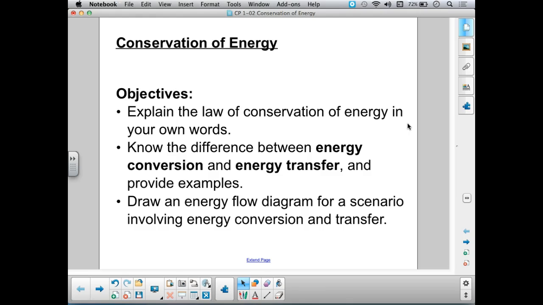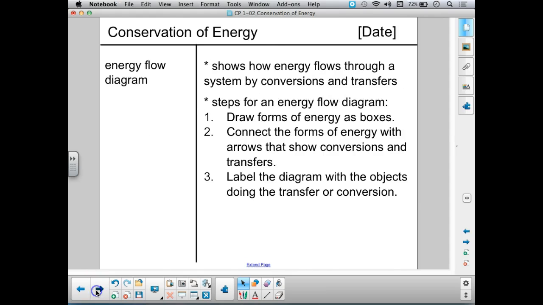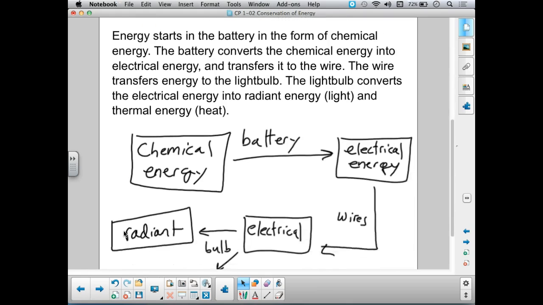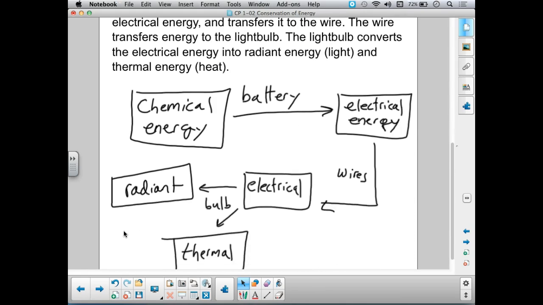Do you know the difference between an energy conversion and an energy transfer? And can you provide an example of each one? And can you draw an energy flow diagram for a scenario that involves energy conversion and transfer? Okay? Look back over the examples that we did and the definitions of these terms to see how they get applied in real problems.